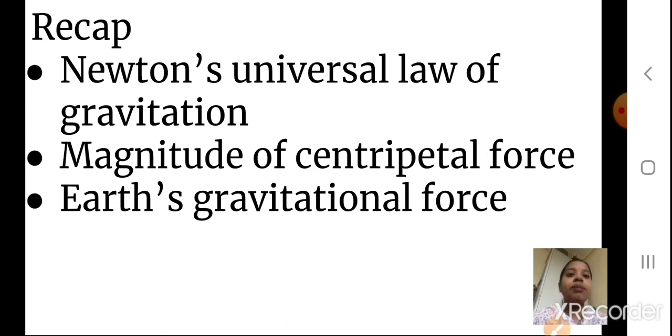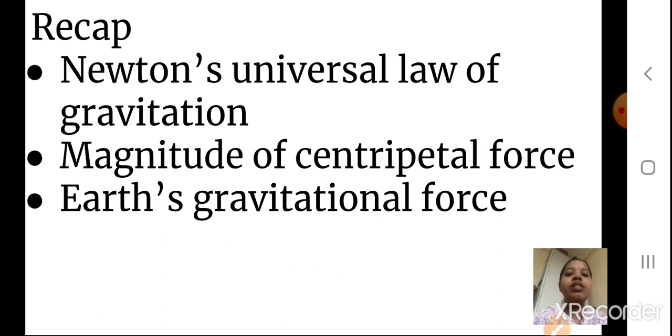Then next we saw the magnitude of centripetal force. We considered F as the centripetal force, which is inversely proportional to 1 upon r square. Then we studied the Earth's gravitational force, how it attracts all the objects towards its center. We have seen that it is also a center-seeking force. As the mass is directed towards the center, the force is also directed towards the center of the Earth. From there it attracts all the objects towards its center.